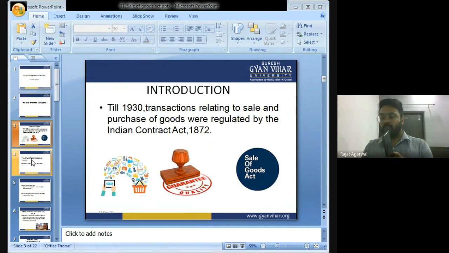This contract to purchase a mobile phone will come under the Sales of Goods Act 1930. Whatever product you purchase or sell in the market will come under the Sales of Goods Act 1930.